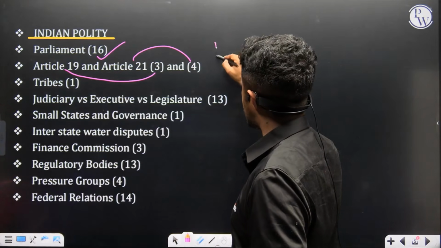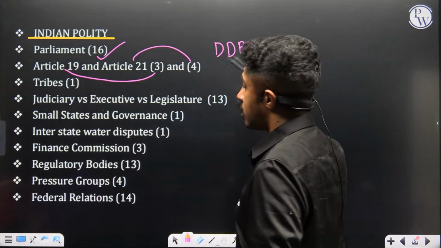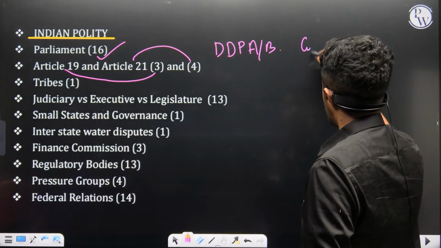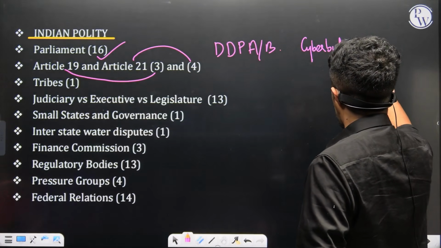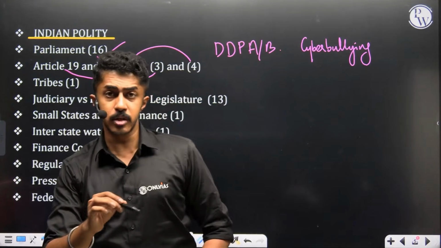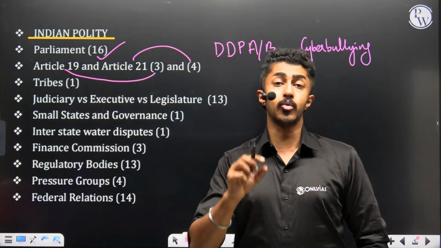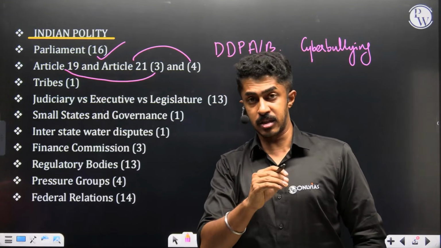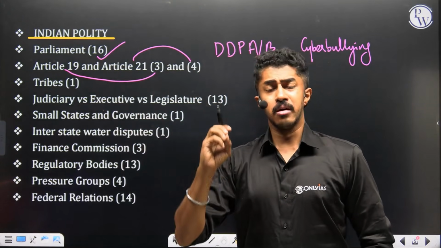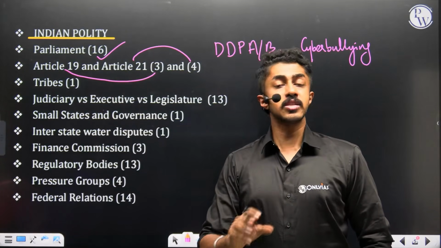Why? You have the Digital Data Protection Act or Bill. Along with that, an entire article had appeared. Those who are part of my Titan batch current affairs will be knowing it. An entire big article had been covered in the newspaper with regard to cyber bullying and how we don't have enough laws to prosecute people who are violating the cyberspace. That is passing sexual jokes, body shaming, personally targeting somebody, doxing, all these things. We don't have a proper system here.